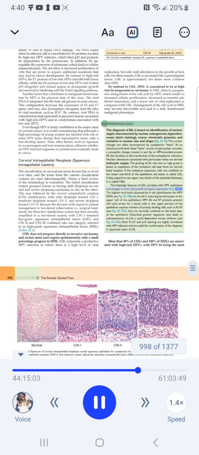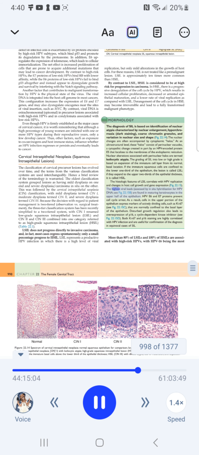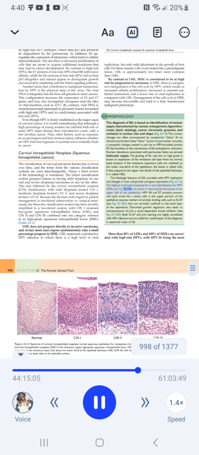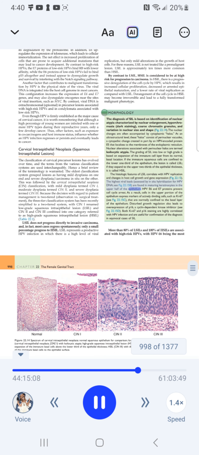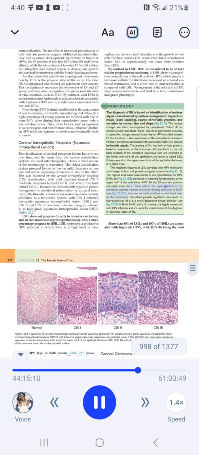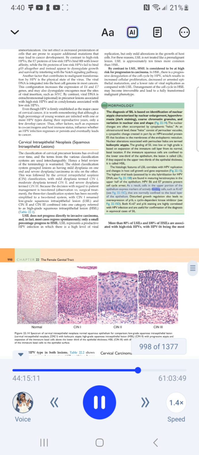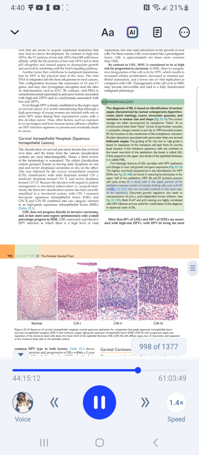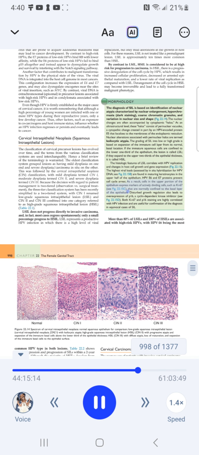Fig. 22.15. The highest viral loads assessed by in situ hybridization for HPV DNA, see Fig. 22.15b, are found in maturing keratinocytes in the upper half of the epithelium. HPV E6 and E7 proteins prevent cell cycle arrest. As a result, cells in the upper portion of the epithelium express markers of actively dividing cells, such as Ki67, Fig. 22.15c, that are normally confined to the basal layer of the epithelium.